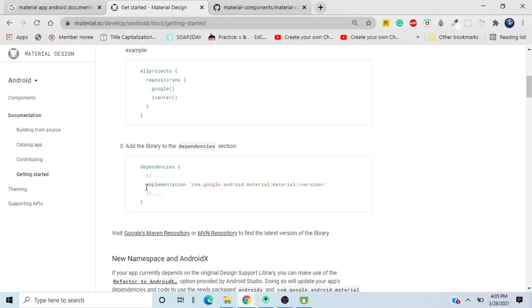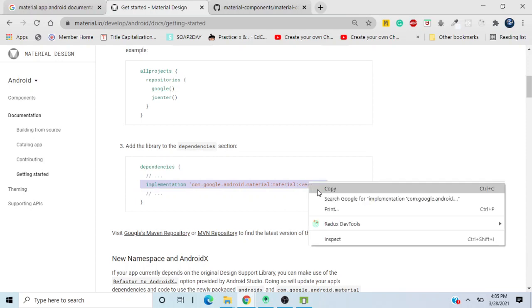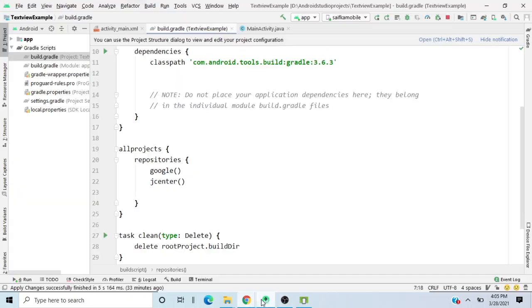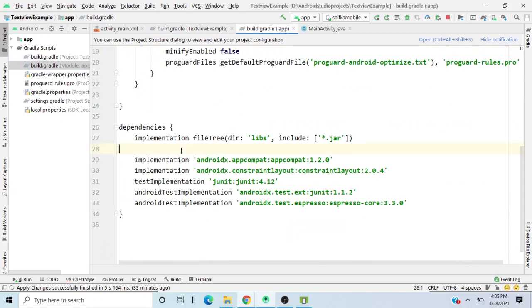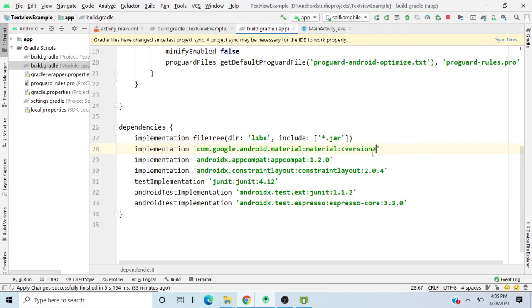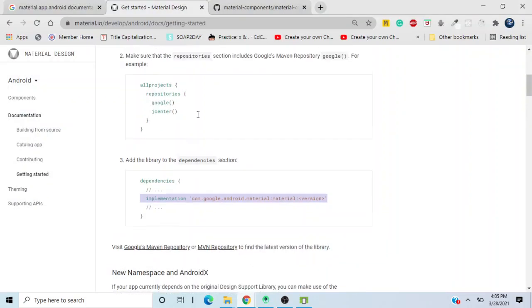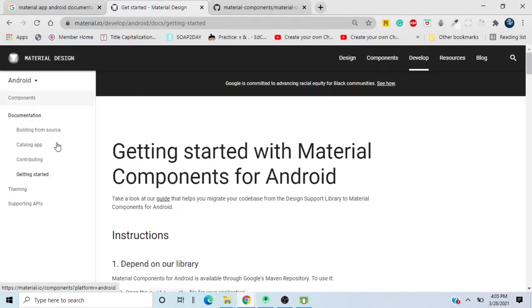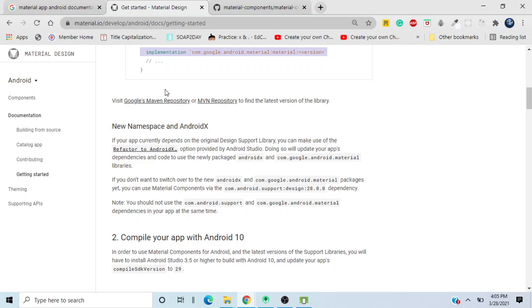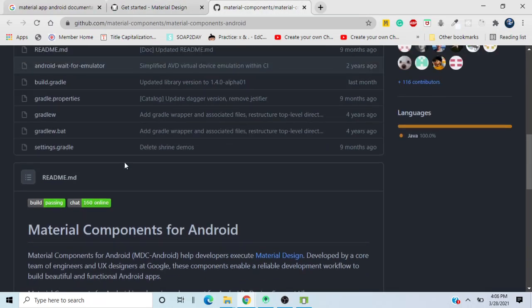And the important thing is to just do this. Copy this and go to the other build.gradle file, go to the dependencies and add the dependency over here. Press Ctrl V, and inside, we have to write the version. As far as I know, the version is, let me check what the version is.